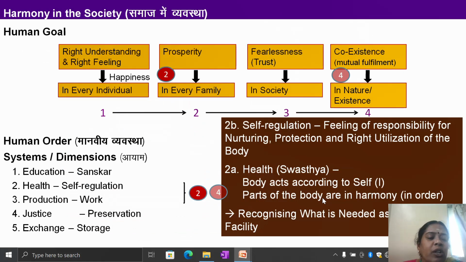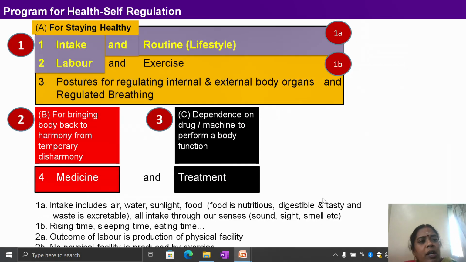Harmony in the society: how can you bring harmony in the society? By having health, the body acting as a self, with the parts of the body in harmony, and then recognizing what is required. So self-regulation, the feeling of responsibility for nurturing, production and right utilization of the body is very, very important, along with the five human dimensions we require: education and sanskar, health, production and work, justice, and exchange. This is the ultimate goal of the society.